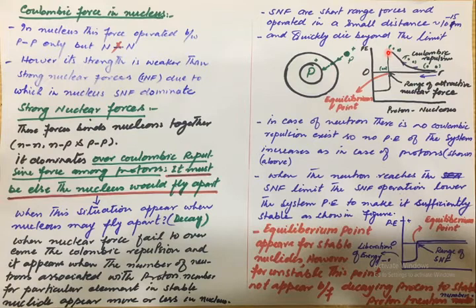So beyond this point, when they come even closer to each other and the distance between these two points further decreases, the strong nuclear force begins to operate, because now the distance between these two nucleons, between these two particles, is within the limit of 10 raised to minus 15 meter.